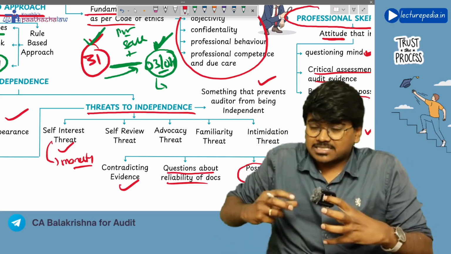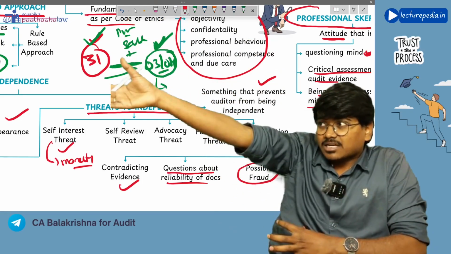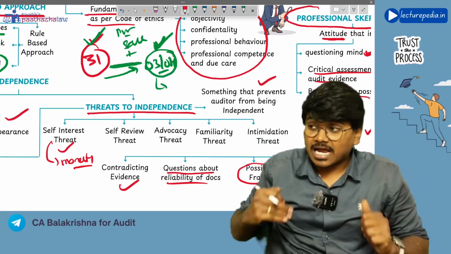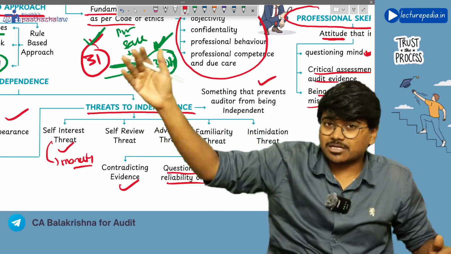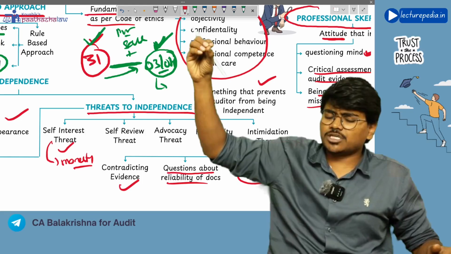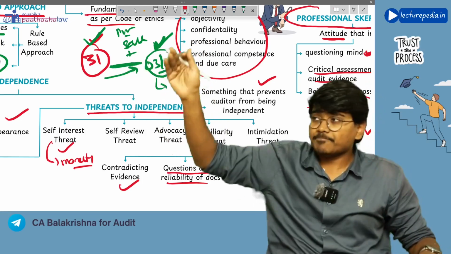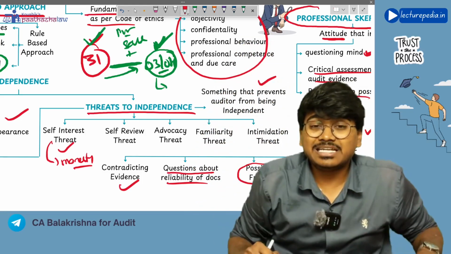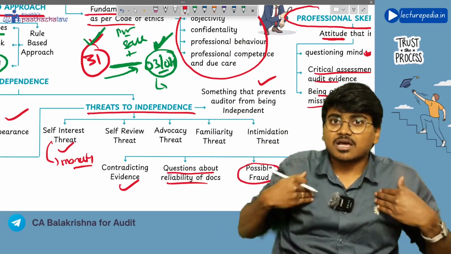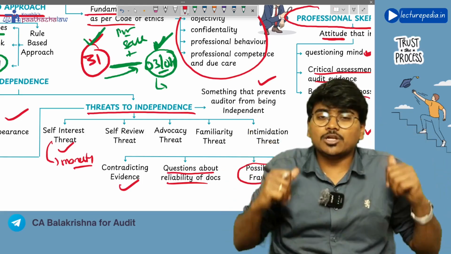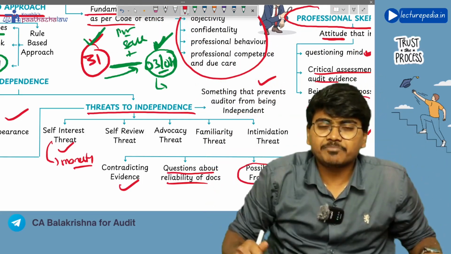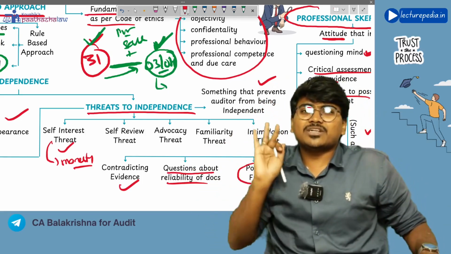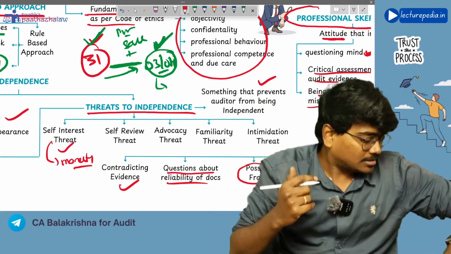Because if the auditor has invested in the client, he cannot act independently, as he is a shareholder. If he finds any misstatements or gives a qualified opinion in the audit report, the share value will decrease. If the share value decreases, the auditor's money will be lost, because he has invested in that client. So this is self-interest threat, which prevents the auditor from being independent.